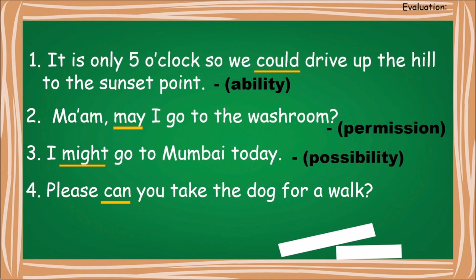I am asking you, I am requesting you. Can you take the dog for a walk? I am requesting, and so this will be a request. So this is how we have learned the modal verbs right now.